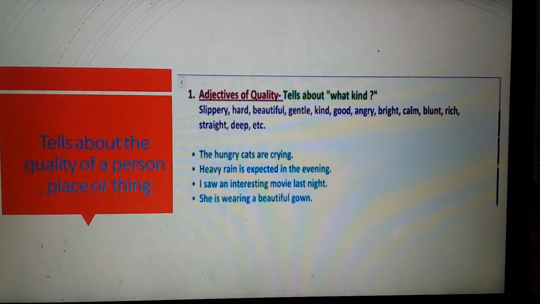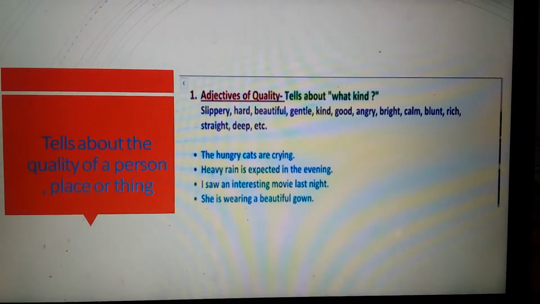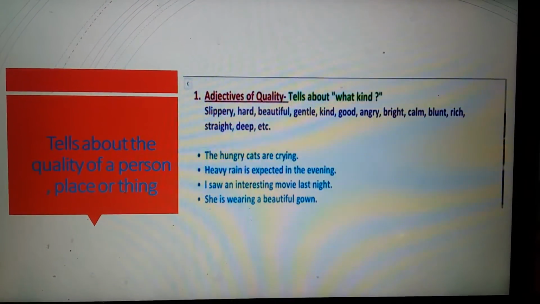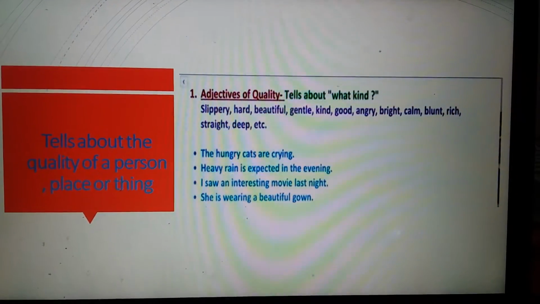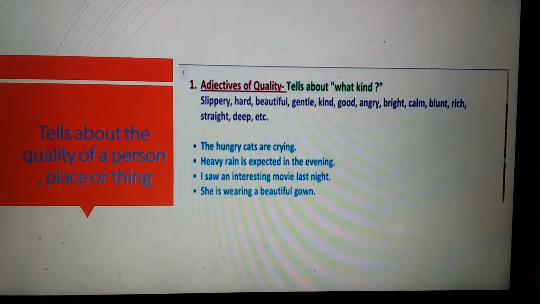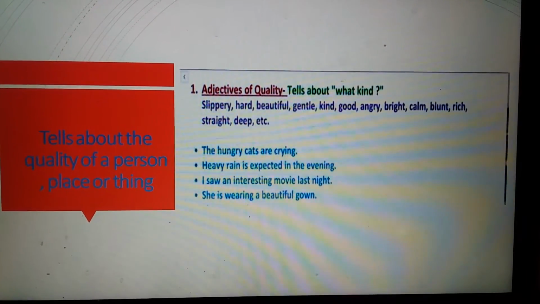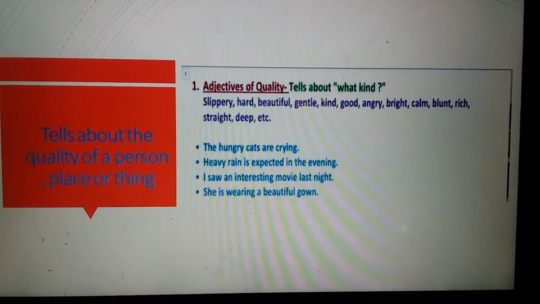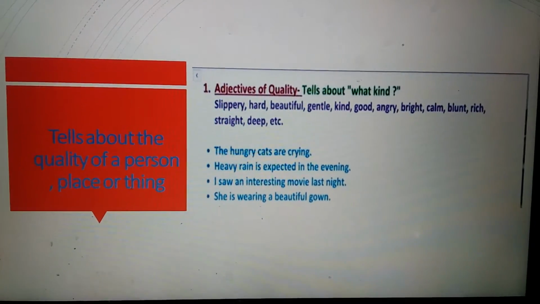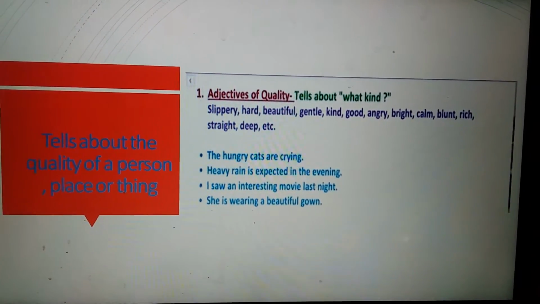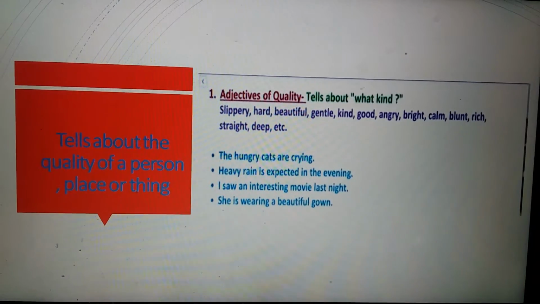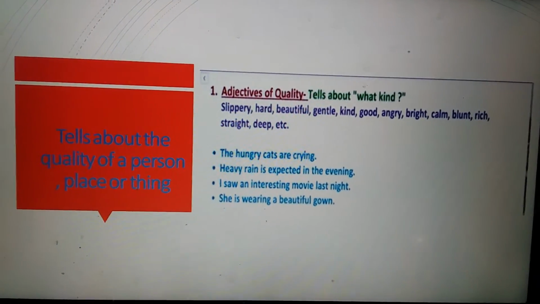I saw an interesting movie last night. Movie is a noun. And what kind of movie? Interesting movie. So, interesting, adjective. She is wearing a beautiful gown. Gown is noun. What kind of gown? That is beautiful. So, beautiful is adjective. Remember, these words may describe age, quality, size, color, shape, and feelings.